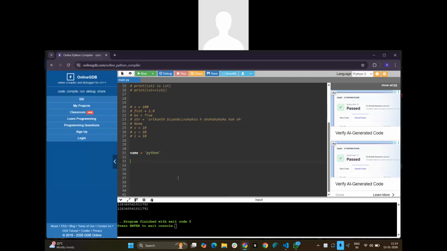But whatever names we are taking, there will also be indexing. For everything, indexing will be present. I mean each character has an index which starts from 0. This will be 1, this will be 2, this will be 3, 4, 5.